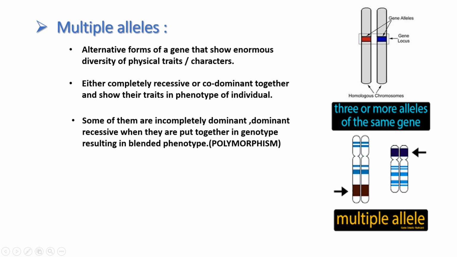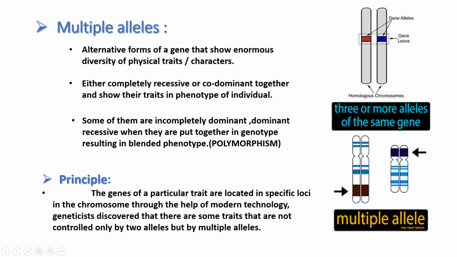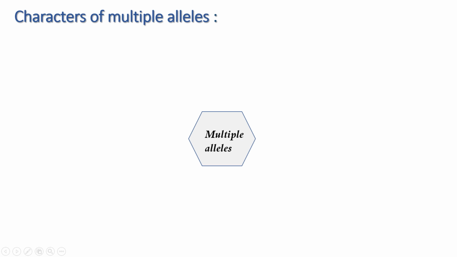This condition leads to variations in the characters of the offspring. It occurs in the multiple alleles. Simply said, multiple alleles are copies of genes belonging to the same character, but they alter due to some chemical changes. Those chemical or sudden changes are nothing but mutations. Okay. Let us know what the characters of these multiple alleles are.